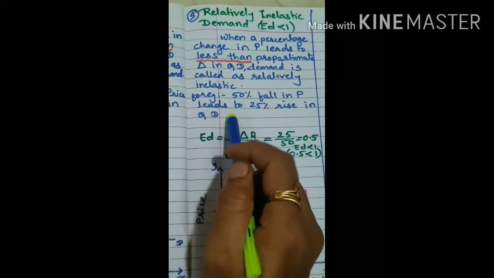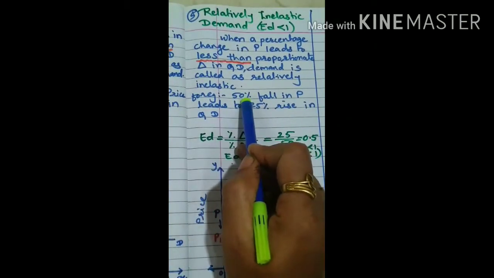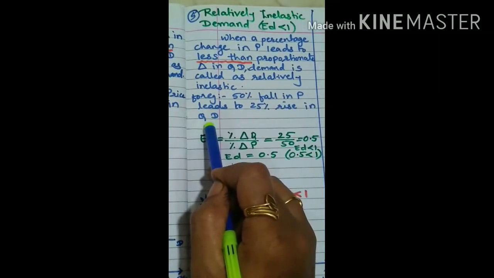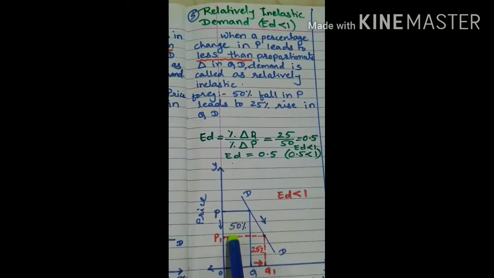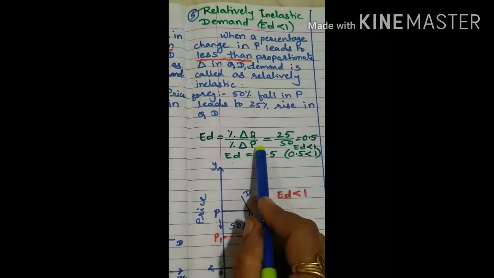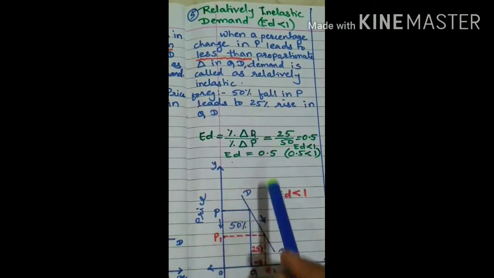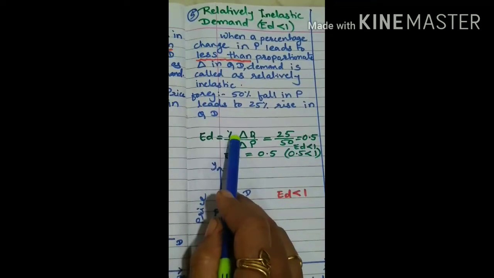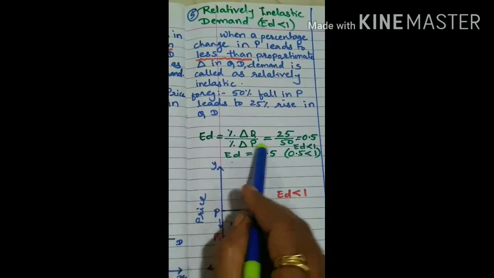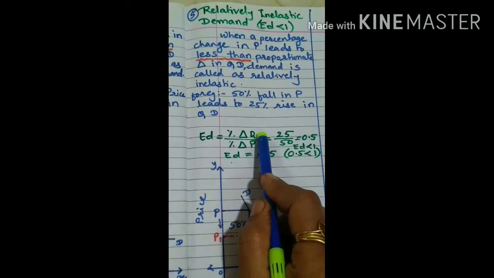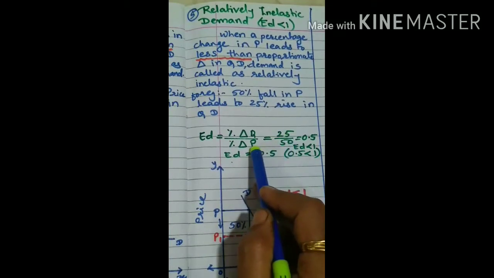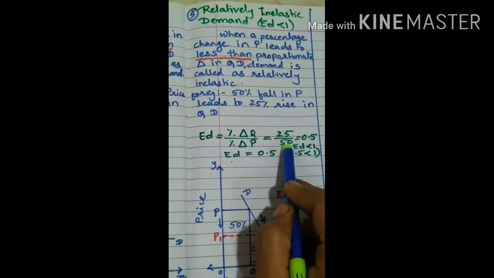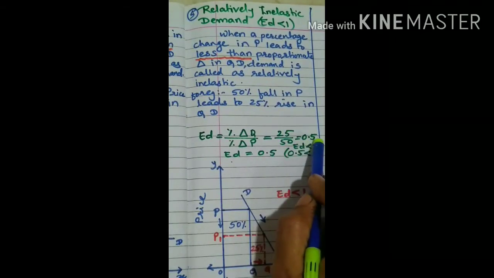When a percentage change in price leads to less than proportionate change in quantity demanded. With the example, you can understand better. If the price falls by 50%, it leads to a 25% rise in quantity demanded. Means price falls by 50%, but because of that, demand rises only by 25%. So symbolically, we write the formula: ED is equal to percentage change in Q upon percentage change in P. So here, the change in quantity demanded is 25% and the change in price is a 50% fall. If we do the division, we get the answer 0.5.